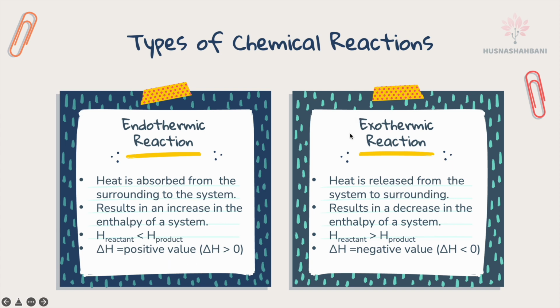In exothermic reaction, heat is released from the system to the surrounding. It means the heat initially is more than the heat after. So the enthalpy of the reactant is more than the enthalpy of the product. The delta H is equal to a negative value, or less than 0.